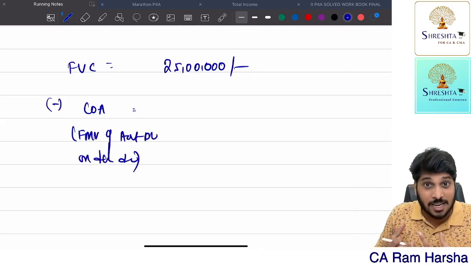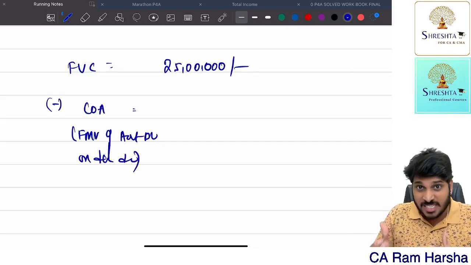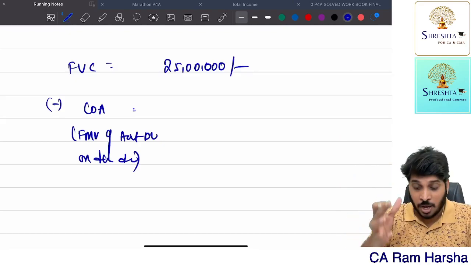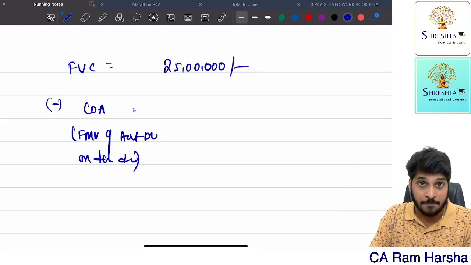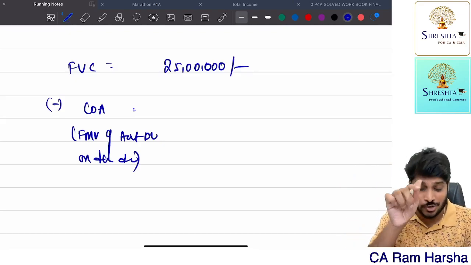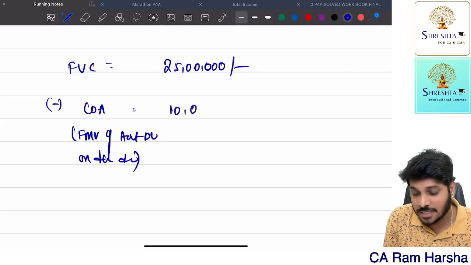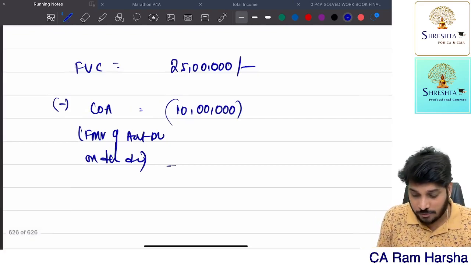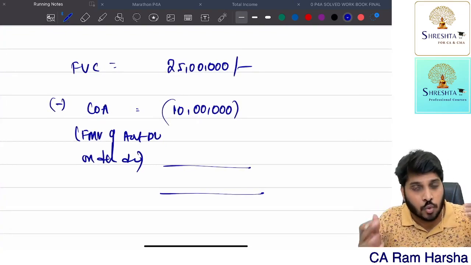Now, I got this asset. How? Did I purchase this asset? No. This asset is something the company distributed to me. At that time, I already paid capital gains tax. Remember? So the asset distributed to me, that asset's market value is treated as cost of acquisition. So 10 lakhs is the market value when the company distributed it to me. That is considered as cost of acquisition. Now I sold this for 25. So the balance is capital gain or loss, whatever it is.